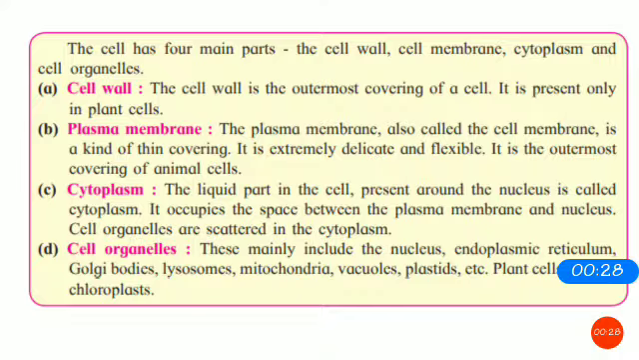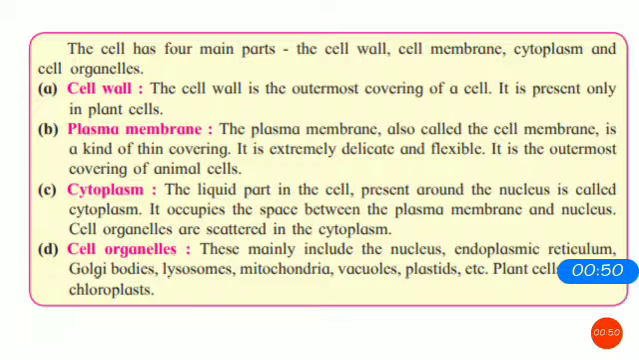The plasma membrane, which is also called the cell membrane, is a kind of covering. It is extremely delicate and flexible, and it is the outermost covering of the animal cell. It is not present in the cell wall. It's not compulsory, the plasma membrane can be present in the plant cell as well. Now, cytoplasm means what?